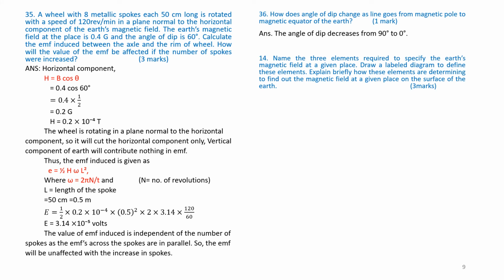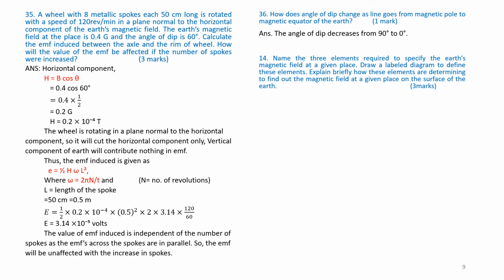Question number 37. Name the three elements required to specify the Earth's magnetic field at a given place. This part of the question we have already answered in the previous part. Draw a labelled diagram to define these elements.